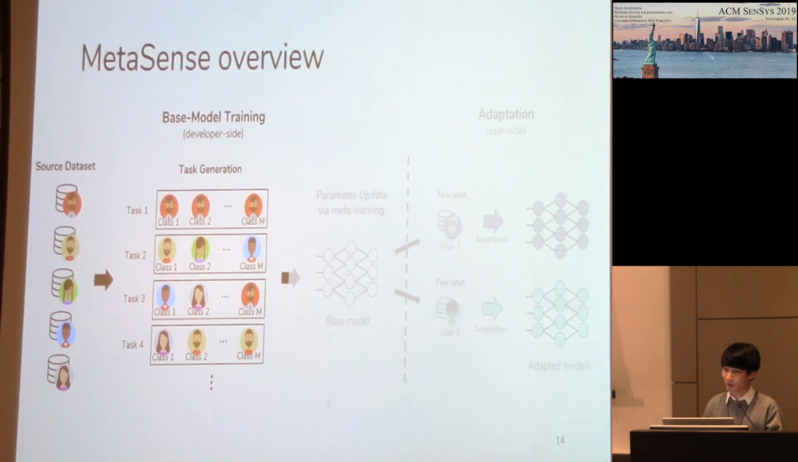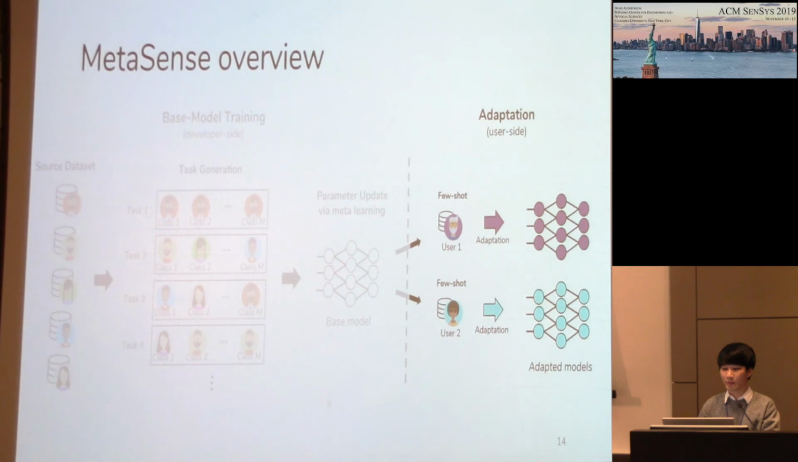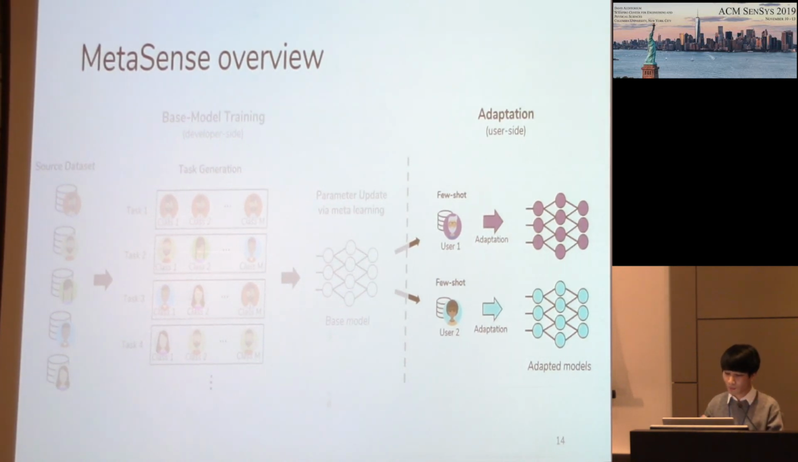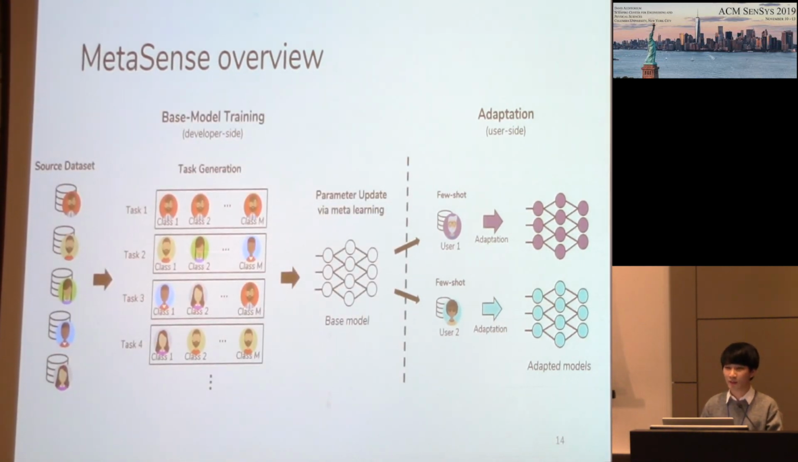And from the source data set, we generate multiple tasks by our unique task generation strategies. And with these generated tasks, we train the base model via meta-learning. And after the training of the base model is complete, now it's ready to be used. Given few shots from the user, the base model can adapt to that condition by updating its parameters. So let's start with how task generation works.